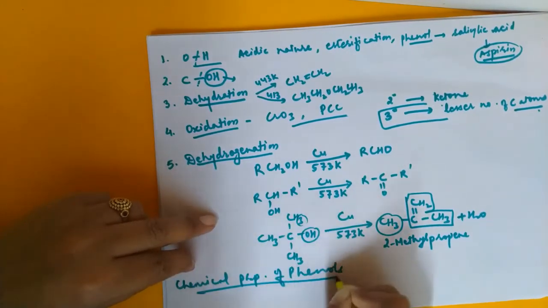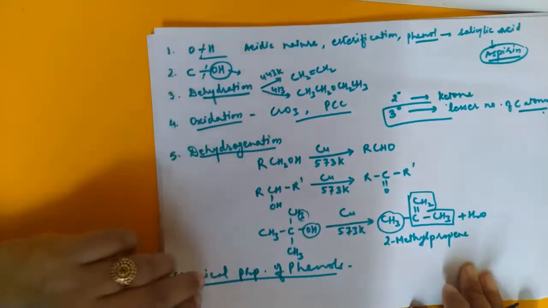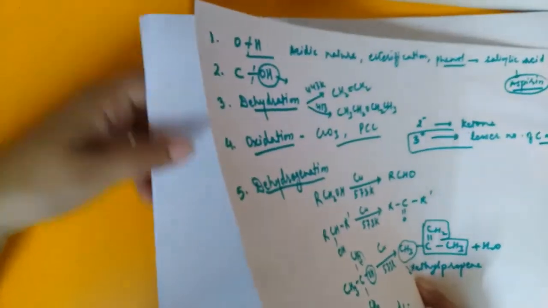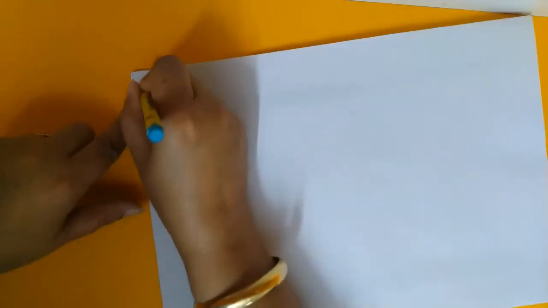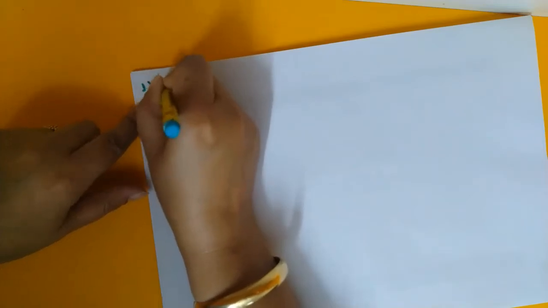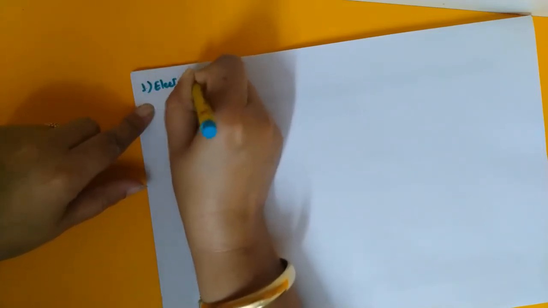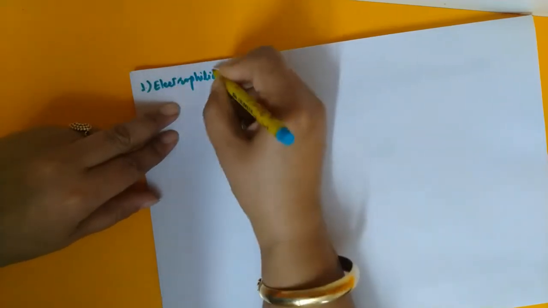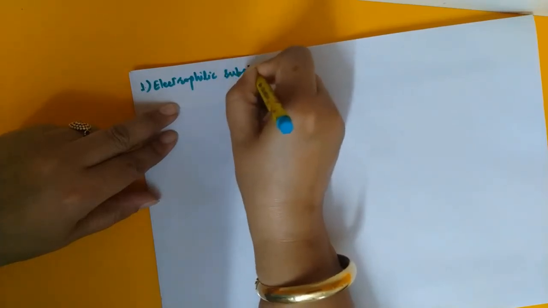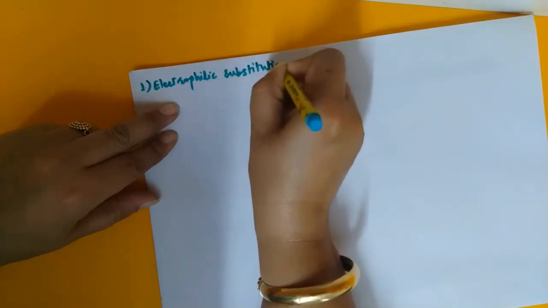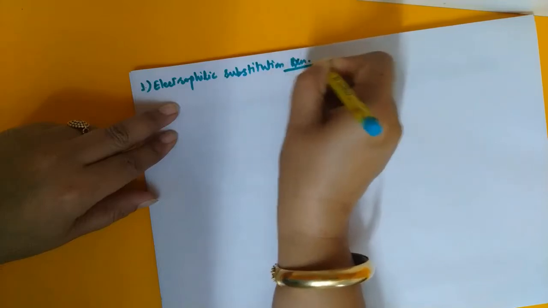Chemical properties of phenols. The first category of reaction with which we are beginning is electrophilic substitution reactions in phenols. Electrophilic substitution reaction means we are talking about the ring substitution.